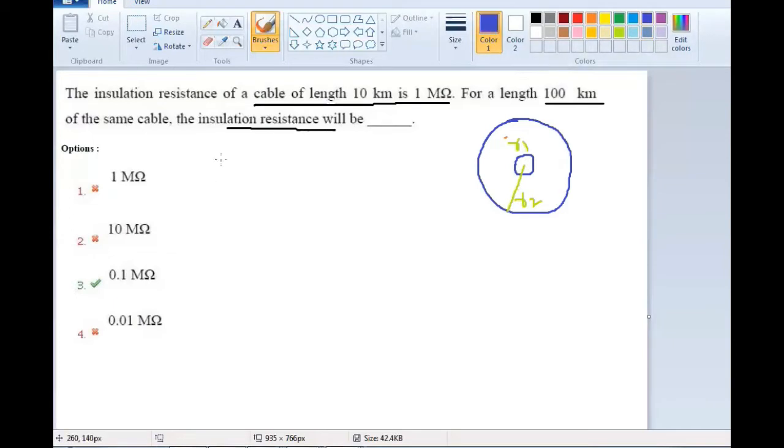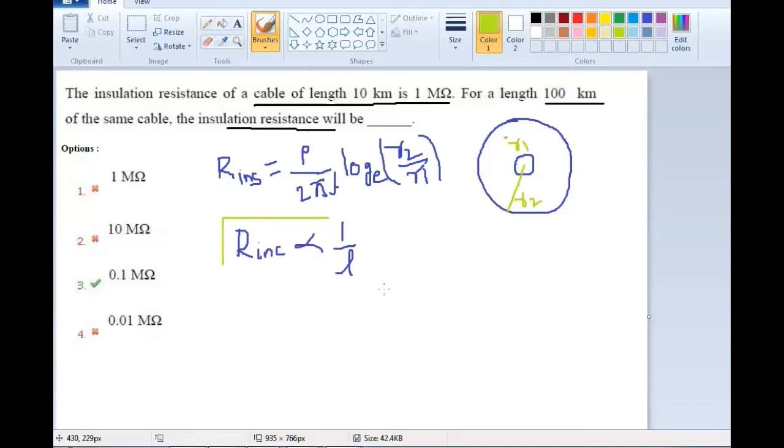For this, the insulation resistance of a cable is given by rho by 2 pi L, L being the length of the cable, multiplied by log base e R2 by R1. So insulation resistance of a cable is given by rho by 2 pi L log base e R2 by R1. Using this relation you can calculate the insulation resistance for the length of 100 kilometers.